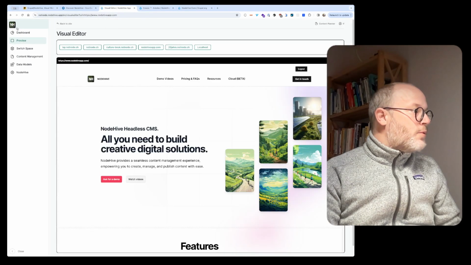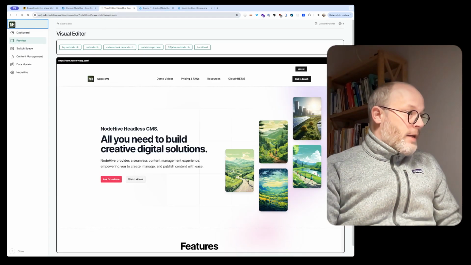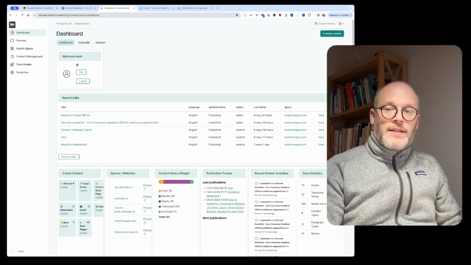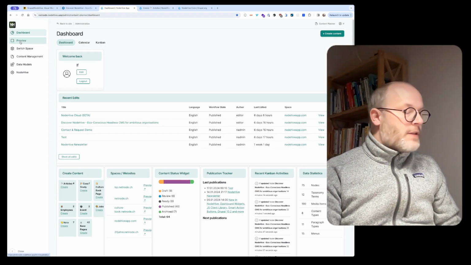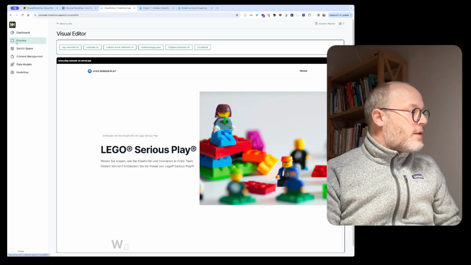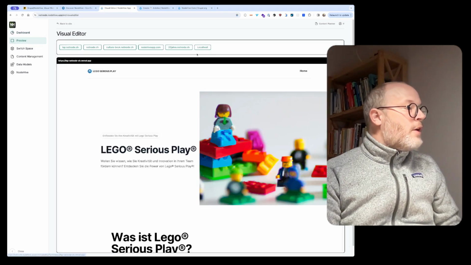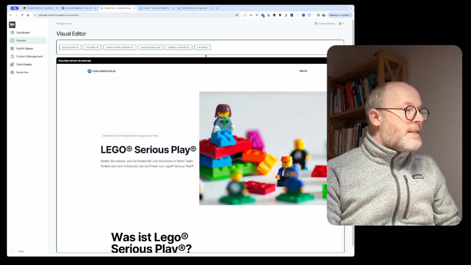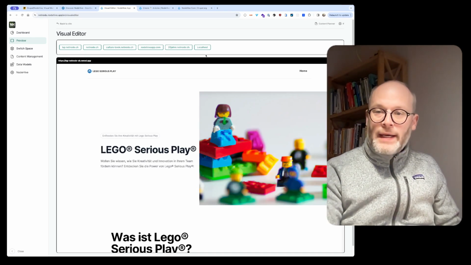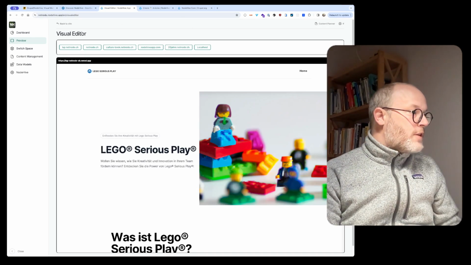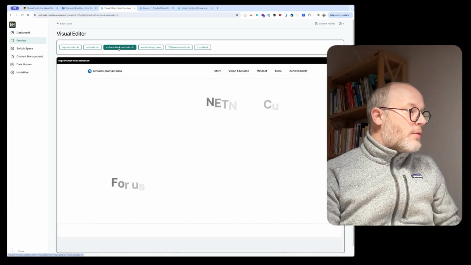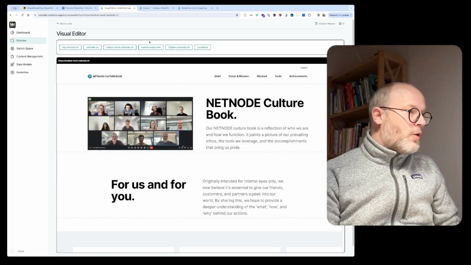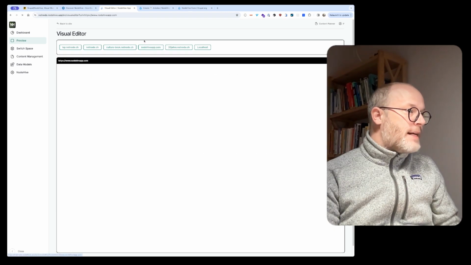How does it look in a real project or in a real environment? For this, I go to a real instance. Actually, this is one instance we use at NetNodes, and you get a preview button when you install NodeHive. With the preview button, you have an overview of all your websites which are powered by your instance. And for example, here we have several smaller sites, for example, our culture book, or also the NodeHive app websites.